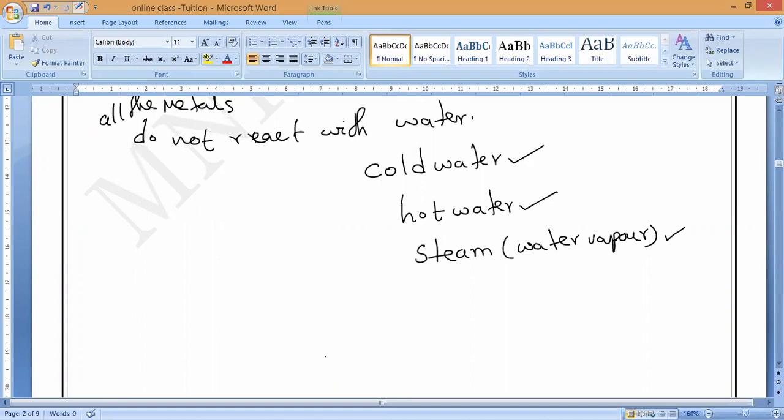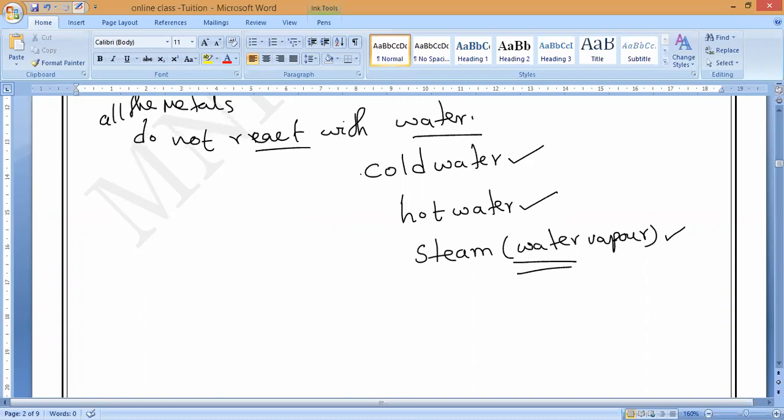So the metals that do not react with water are very less reactive metals. They require acids to react. Even with steam they won't react, like platinum, gold, and so on.